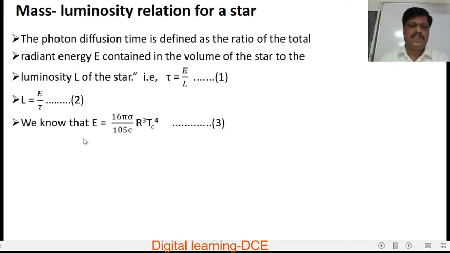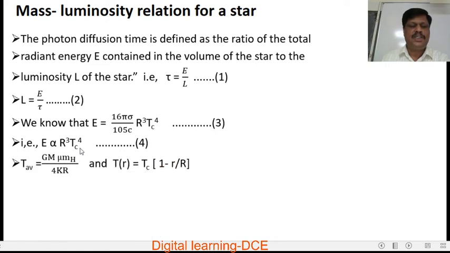Also we know that in the last slide, the expression for energy is 16 pi sigma over 105 C into R cube Tc to the power of 4. Call this equation number 3. Here 16 pi sigma over 105 C is a constant. So E is proportional to R cube Tc to the power of 4.